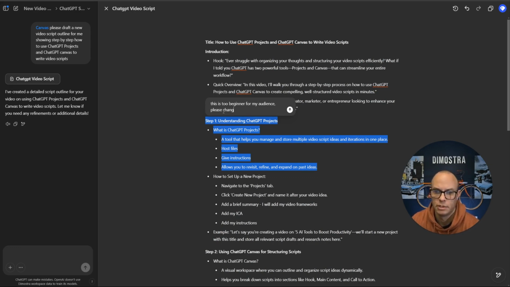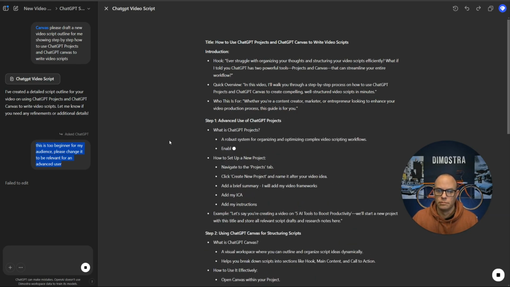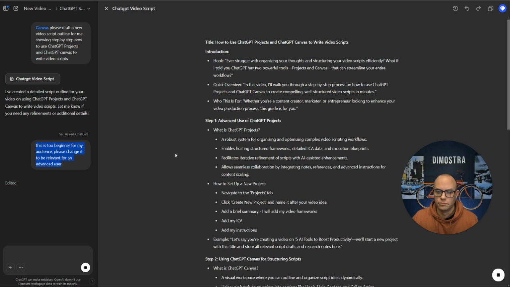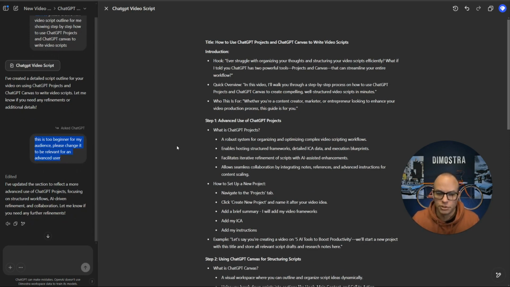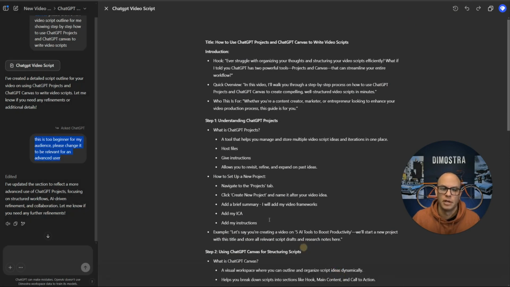Please change it to be relevant for an advanced user. Okay, here we go. So now it's changed step one for an advanced user, which doesn't really make sense here, but I just wanted to demonstrate this for you. Now, another feature of this, if you don't like this, you can come up to the upper right-hand corner and go back to the previous version. And it'll just double check at the bottom here to restore this to make sure you really want to do that.